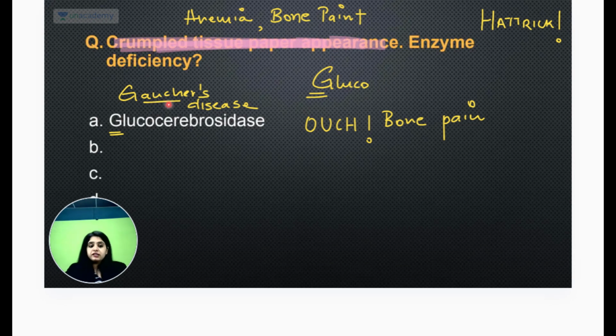Ab question में हो सकता है with glucocerebrosidase, there was galactosidase भी हो सकता है, alpha galactosidase, beta galactosidase, but I hope you remember Gaucher's has the U, so you won't select the galactosidase wala options, you will select the glucosidase wala options, you will select glucocerebrosidase.